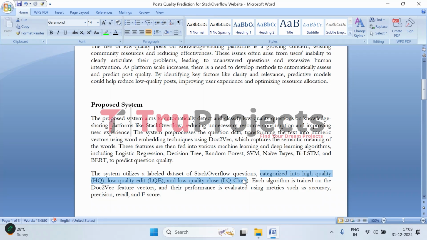Think of these labels as tags that tell the system how good or bad the questions are, making it easier for the system to learn from the data. Then the data is converted into vectors using doc2vec, and all the models are evaluated using accuracy, precision, recall, and F1 score.